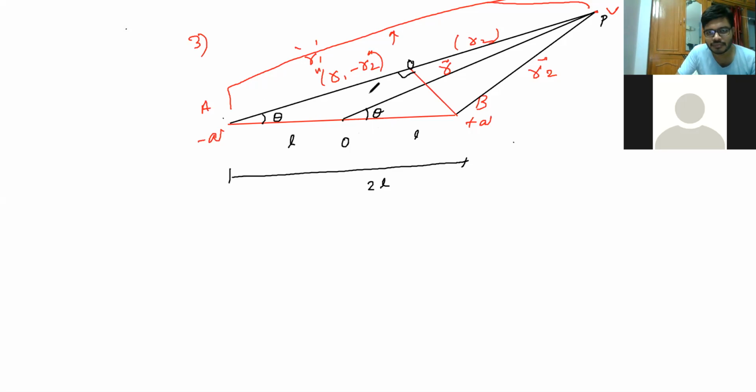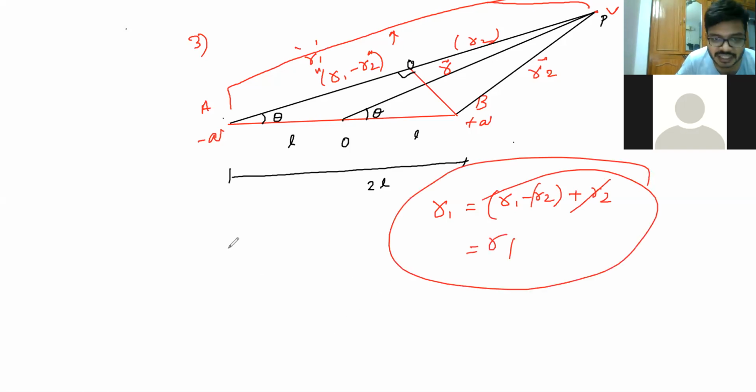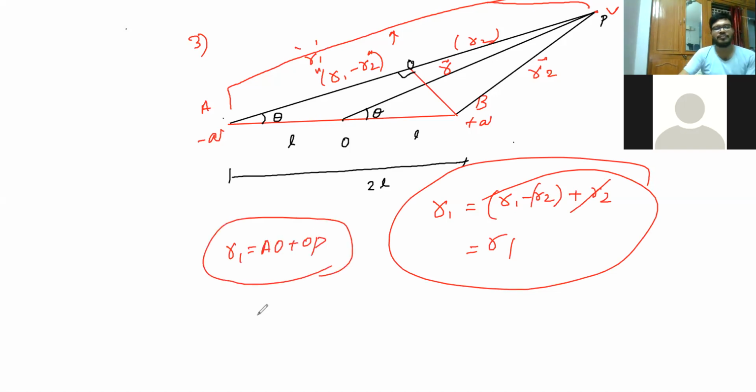Sir, O to Q is R1, from O to P is R2. So R1 is what, sir? From where to where, R1? That is your R1. R1 is nothing but the two parts, R1 minus R2 and R2. R1 is OP, it is nothing but R1. R1 is nothing but AO plus OP. Because it is a longer distance, I split it into two parts by making a perpendicular line to it. One side, note this.